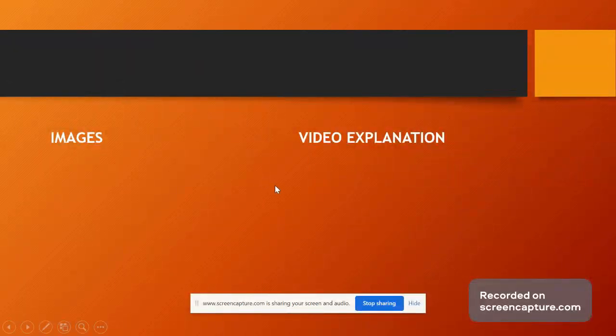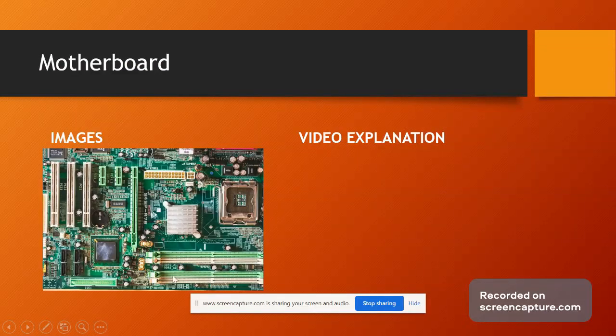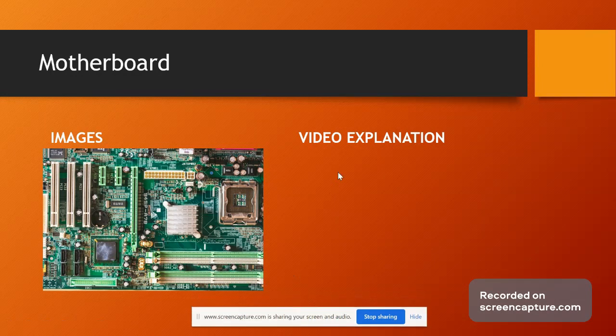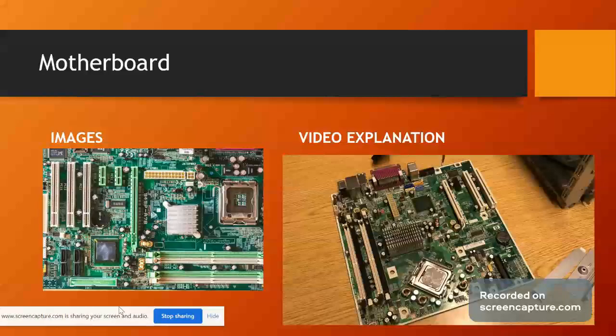Now first of all, motherboard images and video explanation. So here is a standard image of the motherboard, and this is the video explanation. I'm going to play this video.